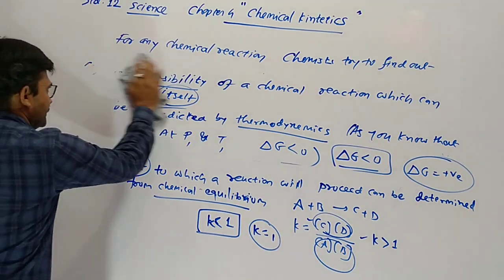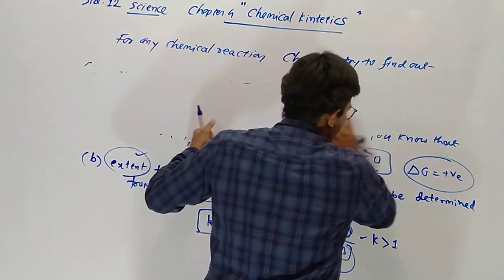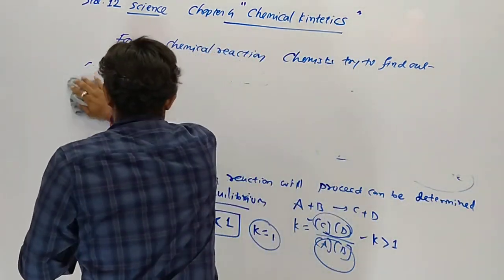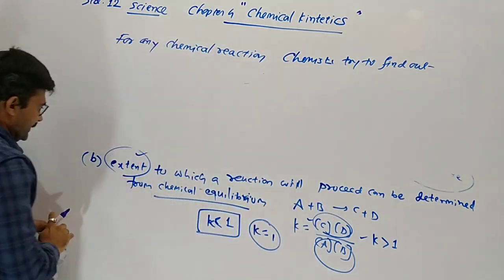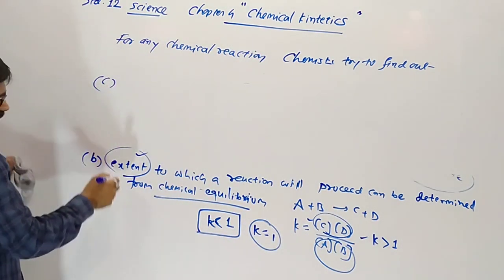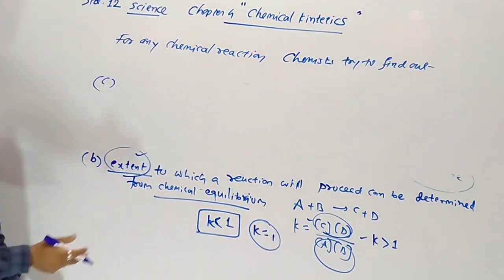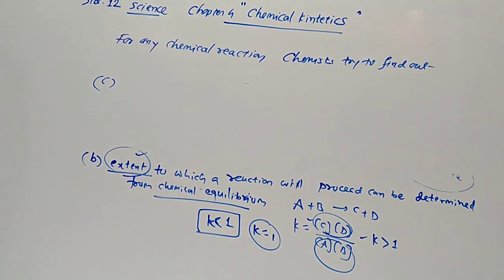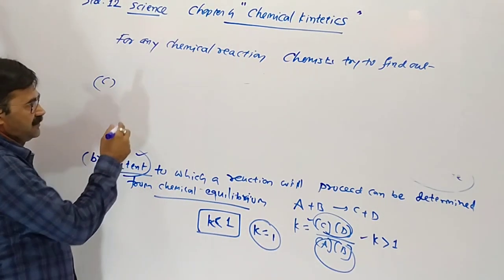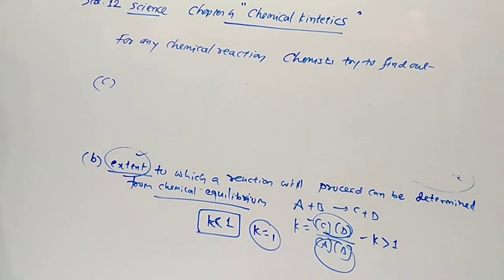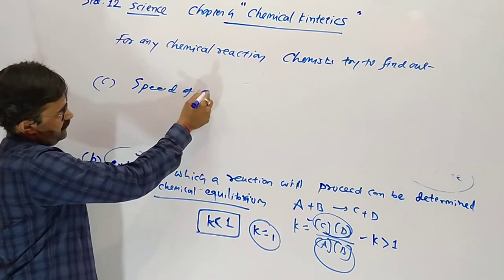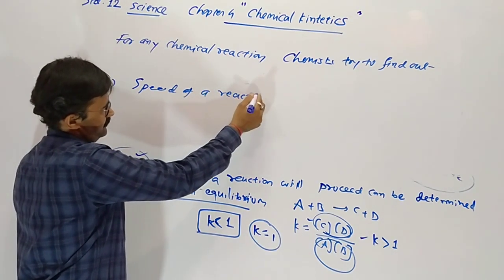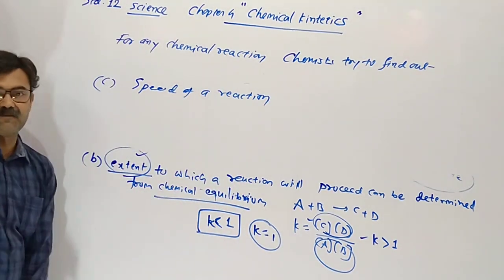And third question. The first question that rises in the mind of a chemist is the feasibility of the reaction. Yes, so we can get the answer from thermodynamics. And extent means how much amount of the product occurs. And the third one is the speed of the reaction.